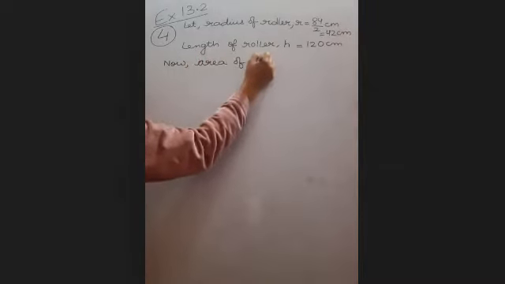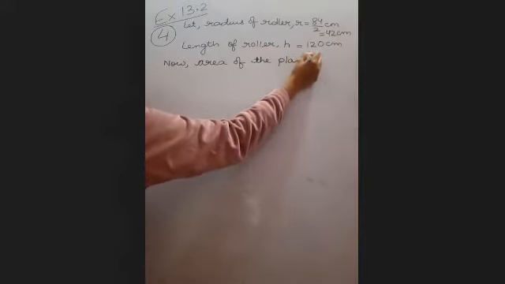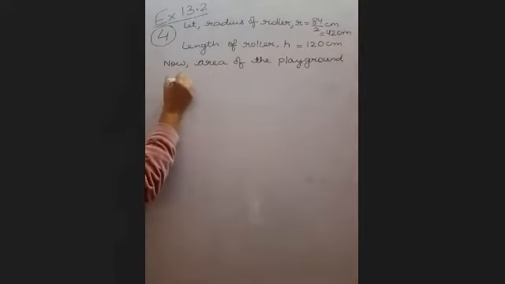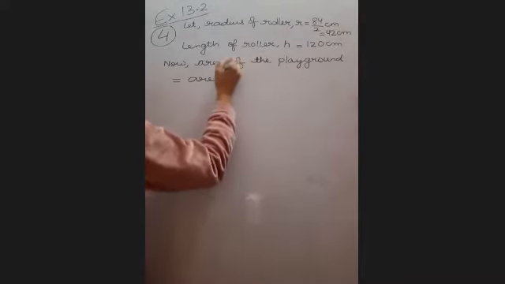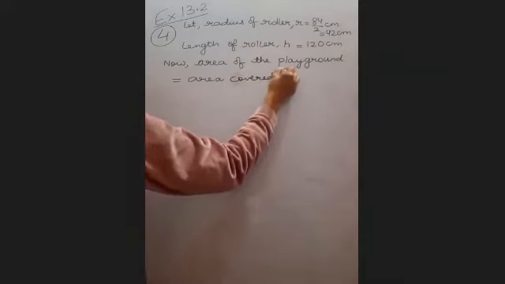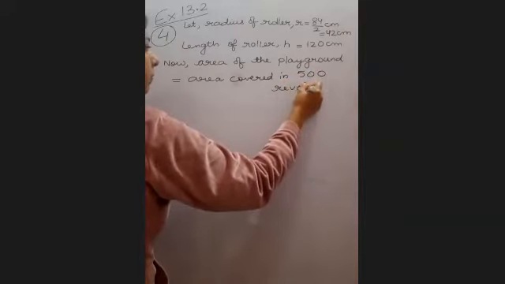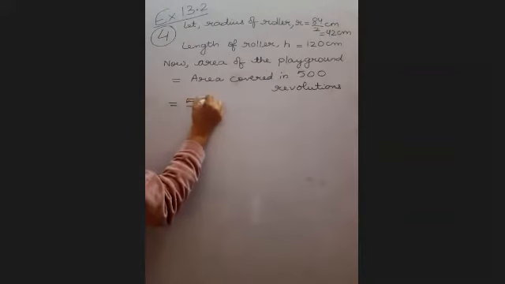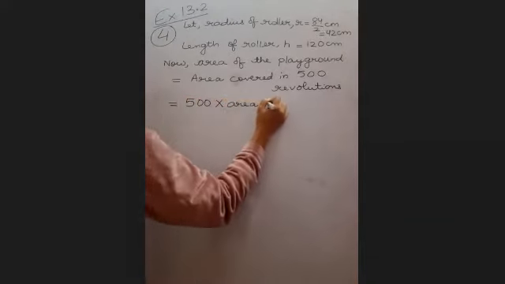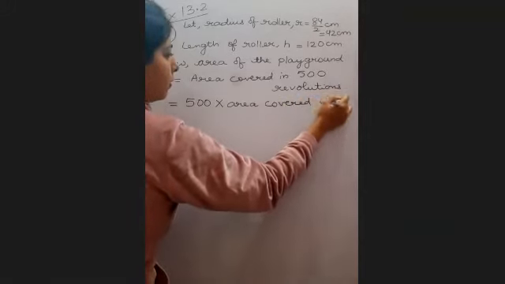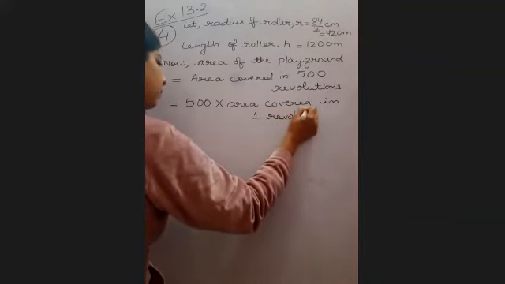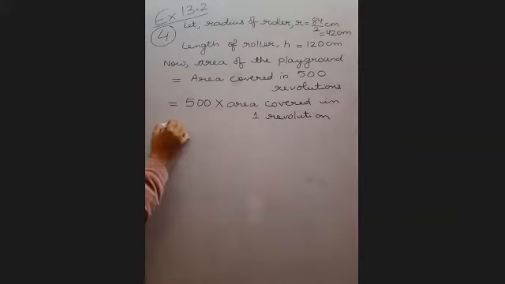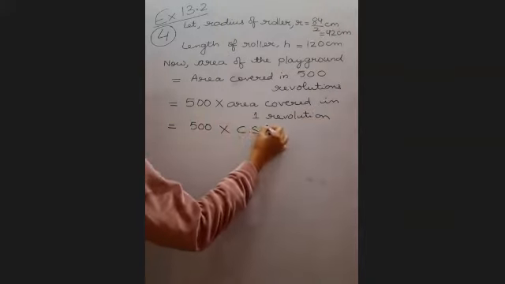Now, area of the ground is equal to area covered in 500 revolutions, is equal to 500 into area covered in one revolution, which is further equal to 500 into what? Curved surface area. CSA of roller.